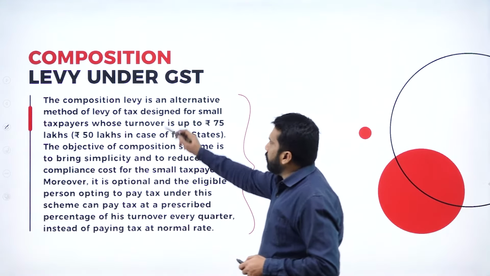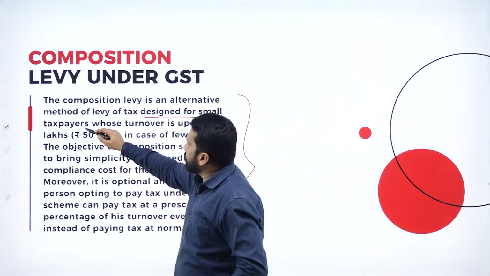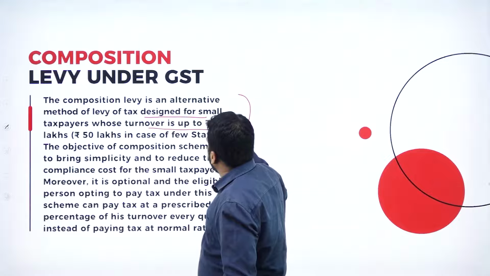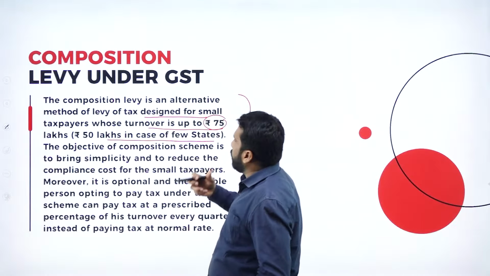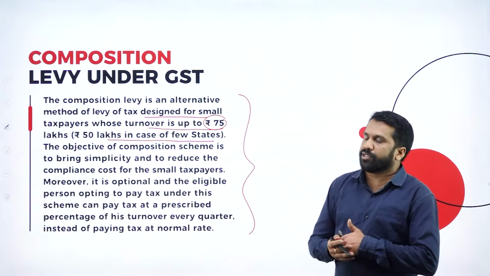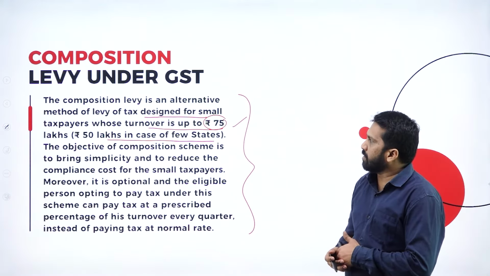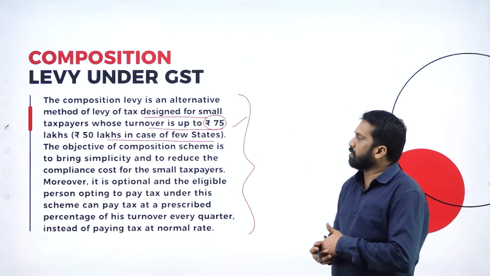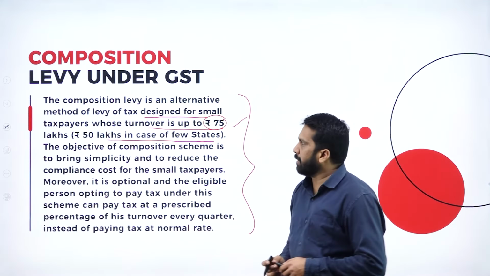Now, the composition levy is an alternative method of levy of tax designed for the small taxpayer. Turnover is up to 75 lakhs, 50 lakhs in case of few states. Few states have a limit of 50 lakhs because they are not developed states, and few states have a limit of 75. If they cross 50 lakh, they can go for the composition scheme.